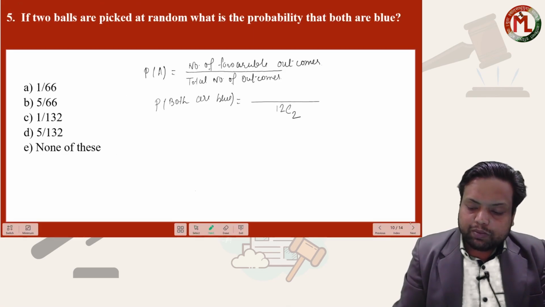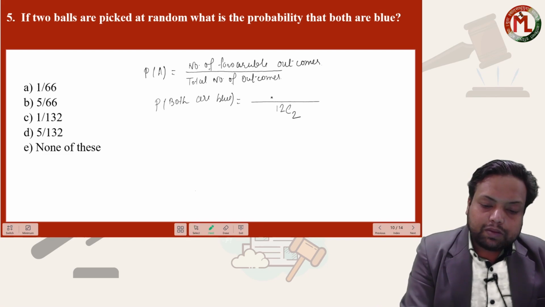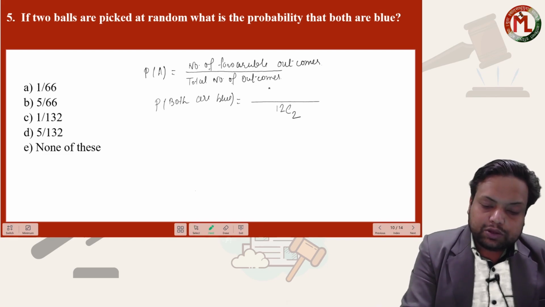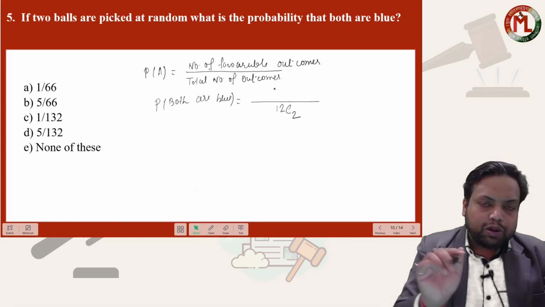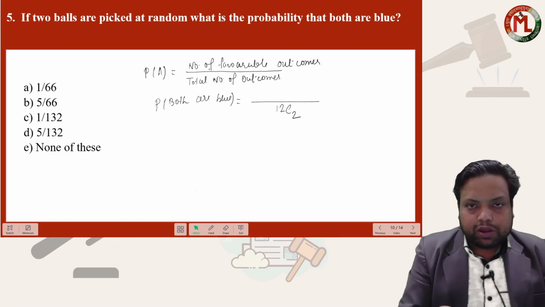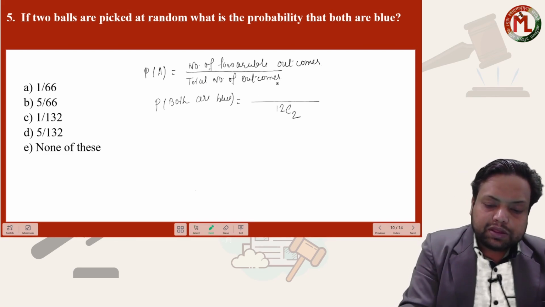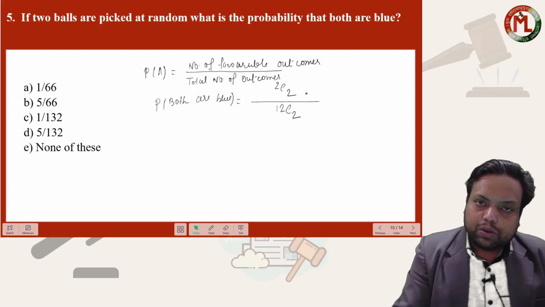So the number of favorable outcomes is that I should pick these 2 blue balls from the given 2 blue balls only. I have no other choice. That means 2C2.